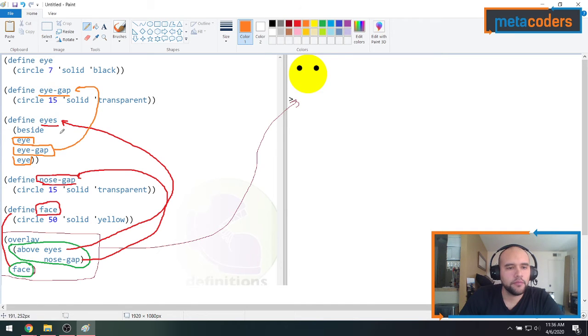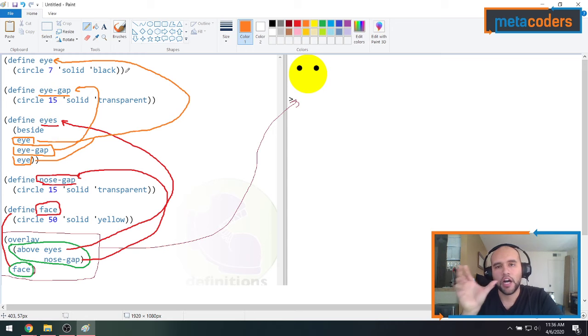And then the single eye is defined here. So they're both the same. I just made one eye definition, which means whenever I say eye, you'll draw a black solid circle of size 7.